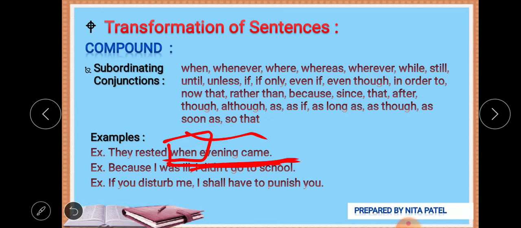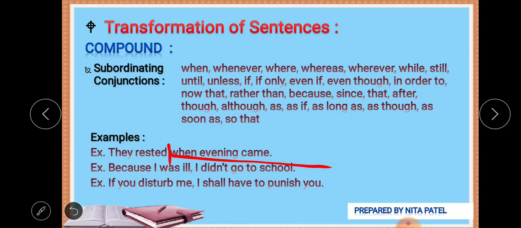So this clause is completely dependent on this sentence. It is called subordinate clause, which is dependent on the principal or main clause, the independent sentence, that is they rested. If I say they rested, it makes complete sense, it doesn't require any other words. But look at the other clause, when evening came.